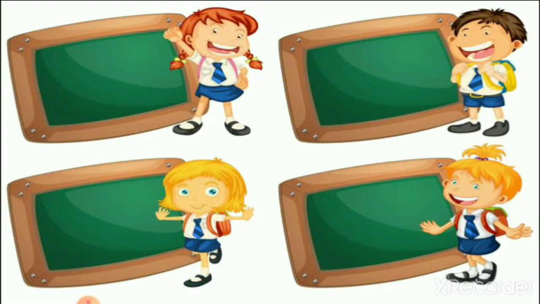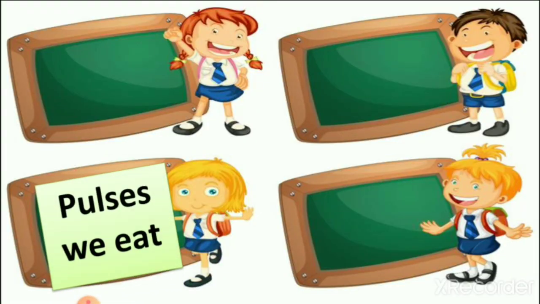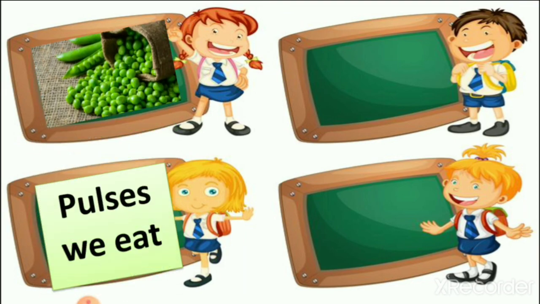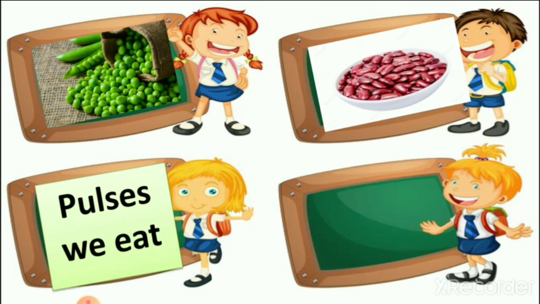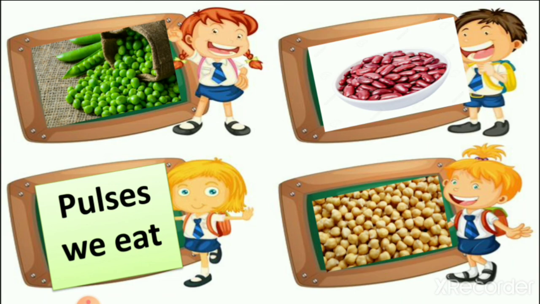So what did we learn today? Pulses we eat. Peas, kidney beans and chickpea. Now I hope you understand the different parts of the plant which we can eat, and today we learn about pulses. So, I hope you understand what pulses are. So, take care and stay healthy.